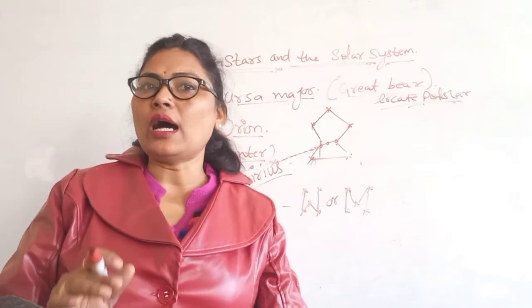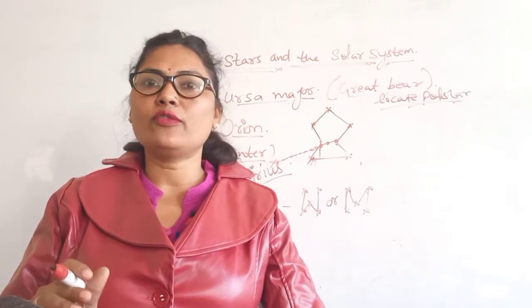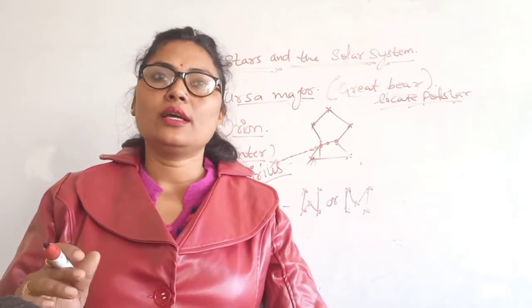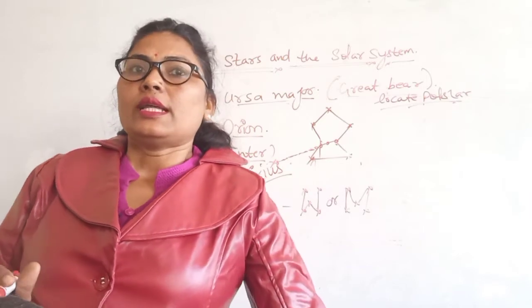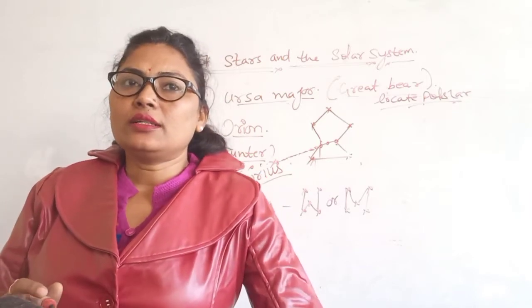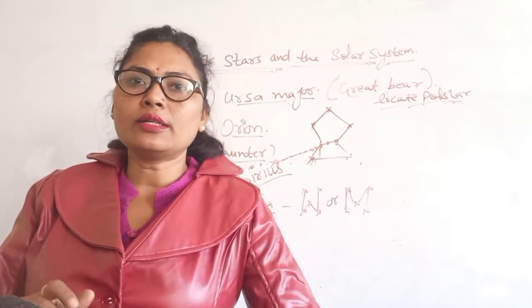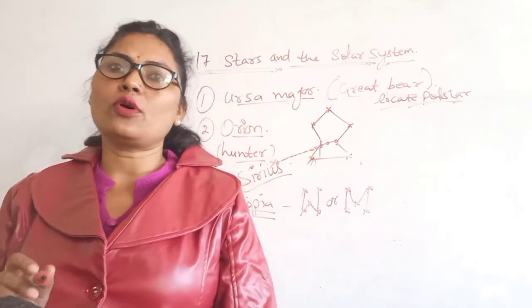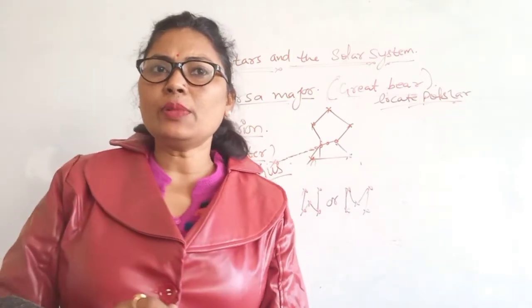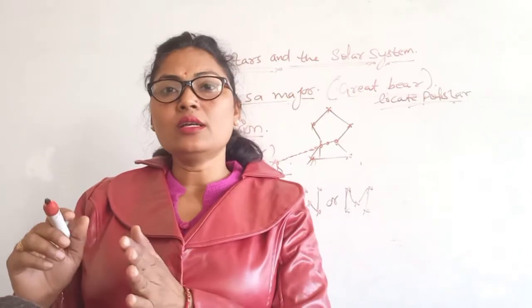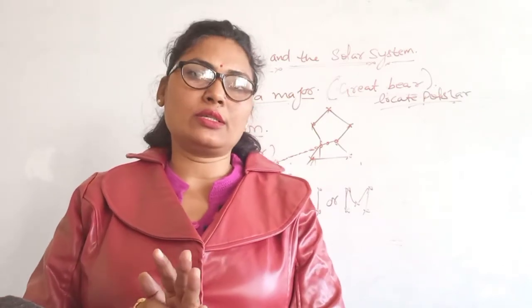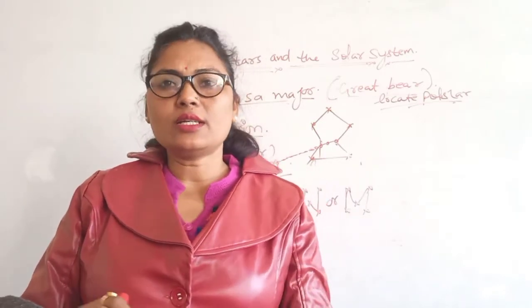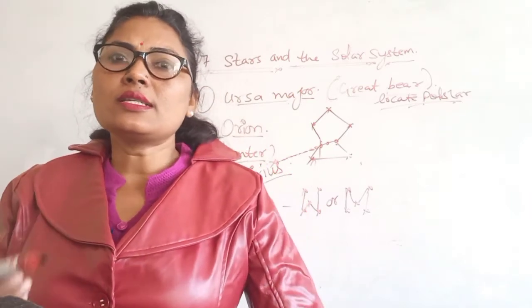The distance between the Earth and the moon is about 384,400 kilometers. Its mass is around 1/100 of the Earth's, and its diameter is nearly 1/4 of the Earth's diameter. It appears to be shining as it reflects the sunlight. Actually, it is non-luminous. It does not have its own light. It reflects the sun's light.